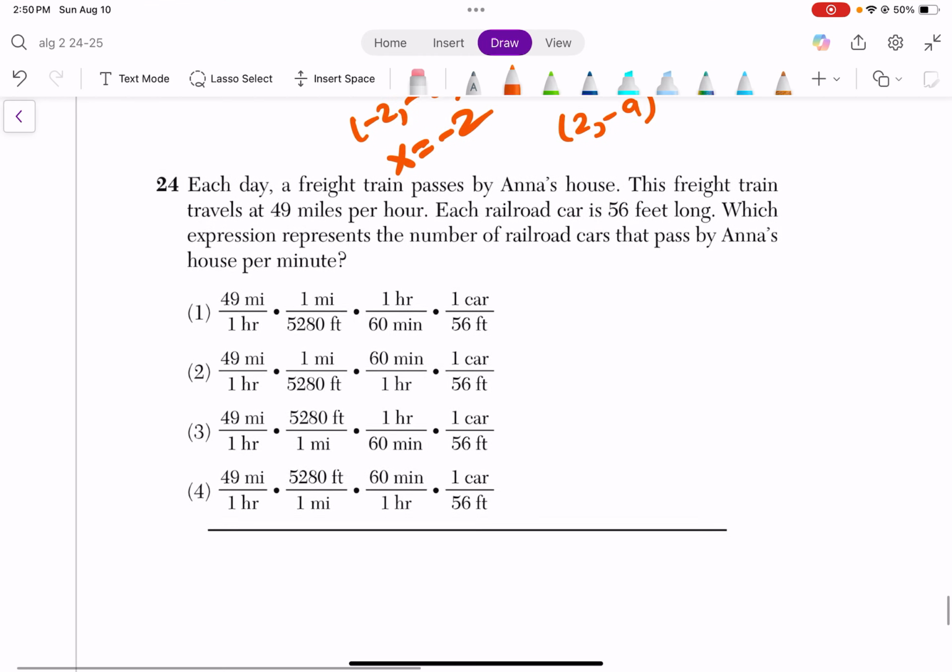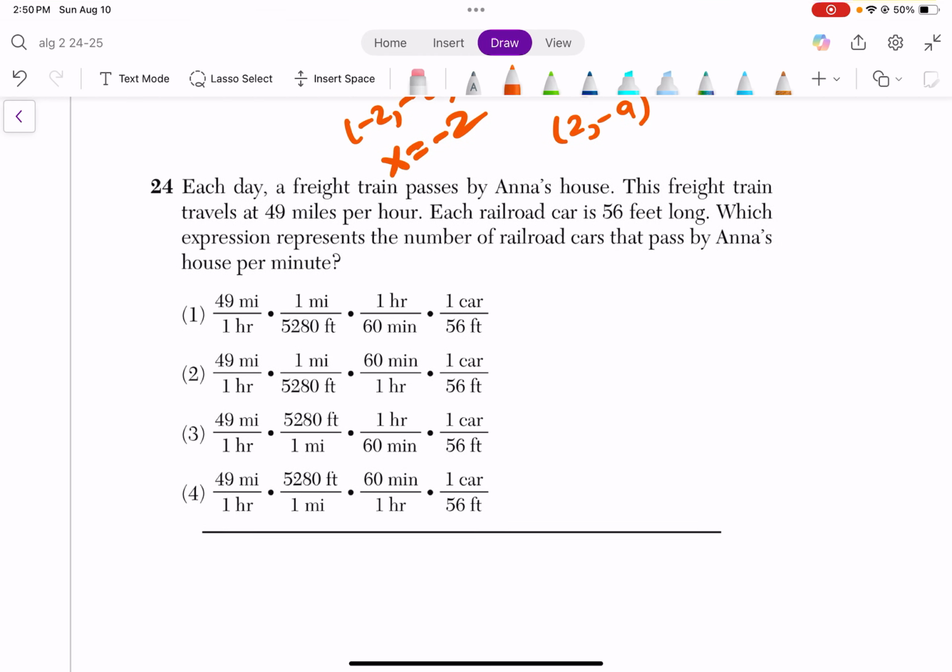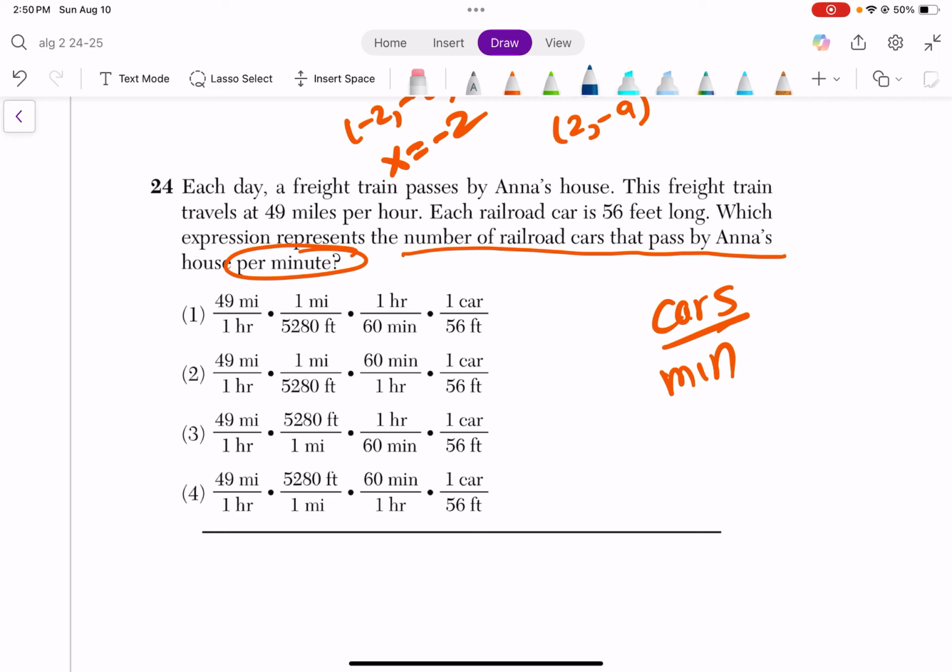Okay, last question. These questions seem confusing, but they're not that crazy if you get the pattern. So it's saying which expression represents the number of railroad cars passed by Anna's house per minute. So number of cars, we're looking for cars per minute. So what you're looking for is to cancel out units. And the way that we can do that is by crossing things out if they're on the top and the bottom. So for example, I see mile and mile here, but they're both at the top. So we can't cross it out.